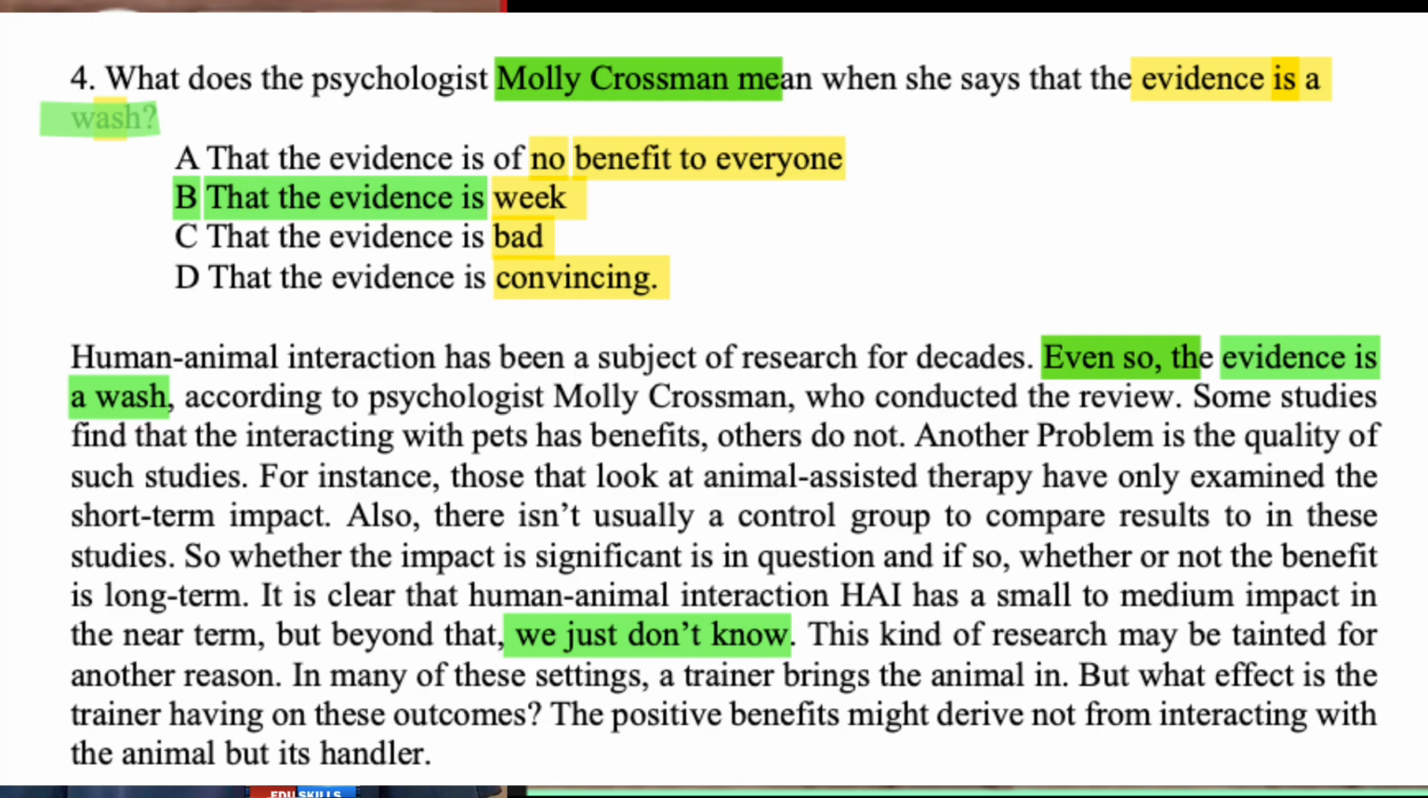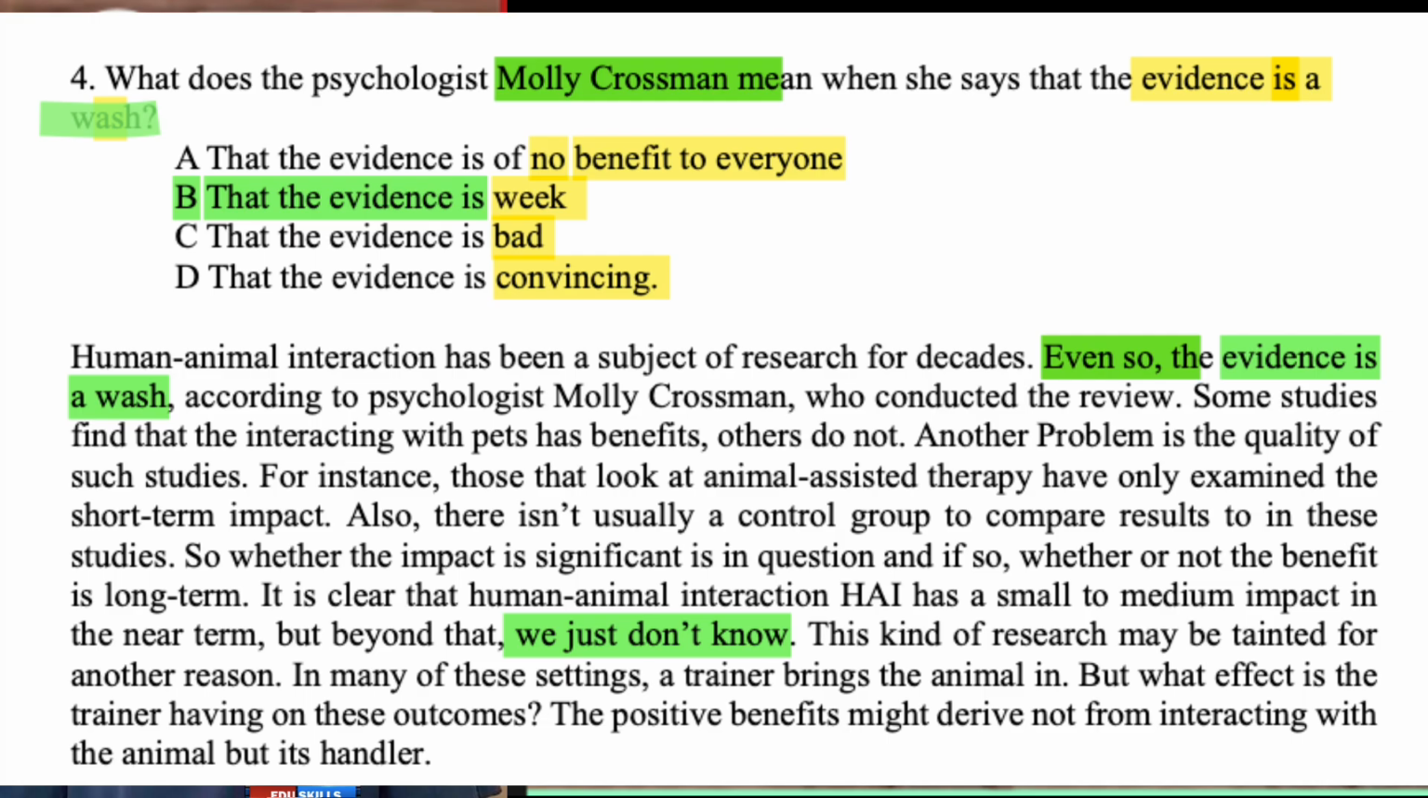By that method, we can also eliminate that answer. Then another problem is the quality of such studies. For instance, those that look at animal-assisted therapy have only examined short-term impact. Also, there is not usually a control group to compare results in studies. So whether the impact is significant is a question.